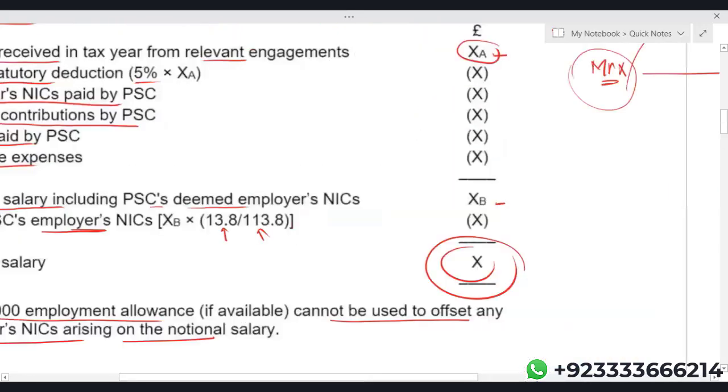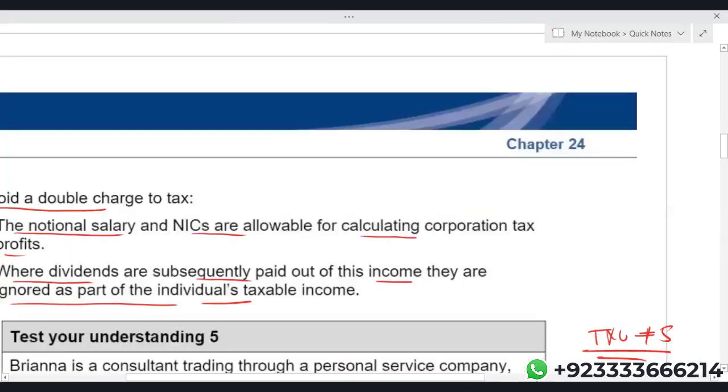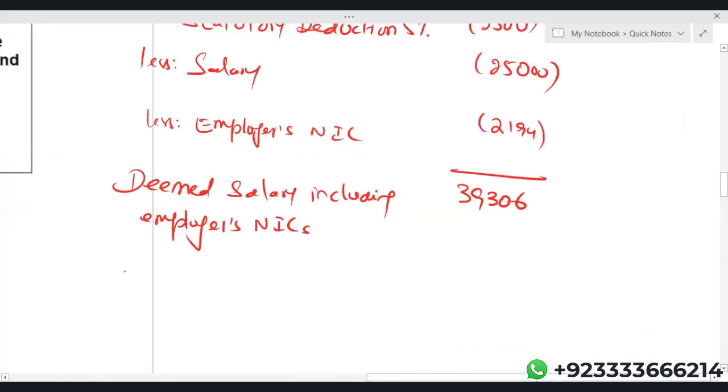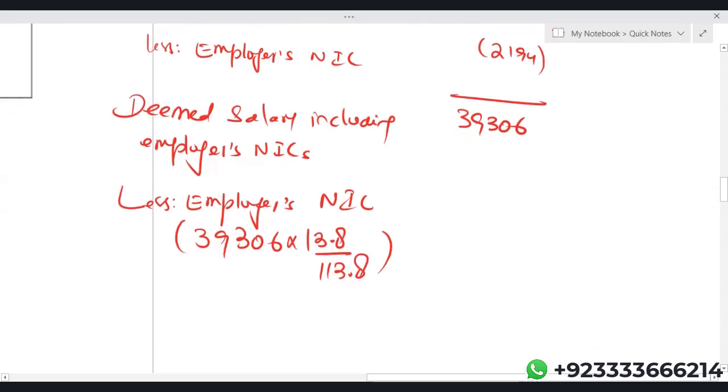Then look at the format. We have to calculate employer's NIC, just less employer's NIC. 39,306 multiplied by 13.8, divided by 113.8, gives us 4,766.